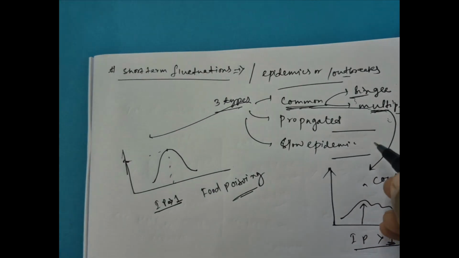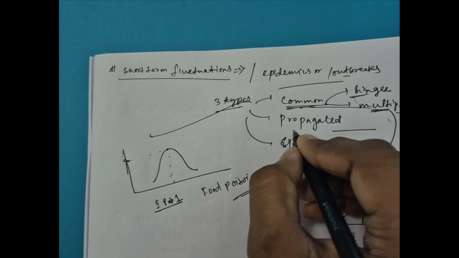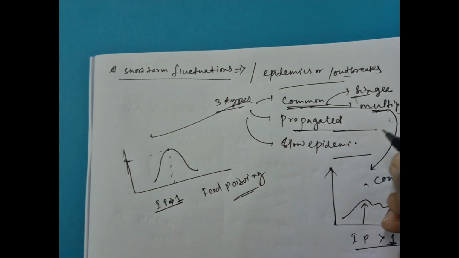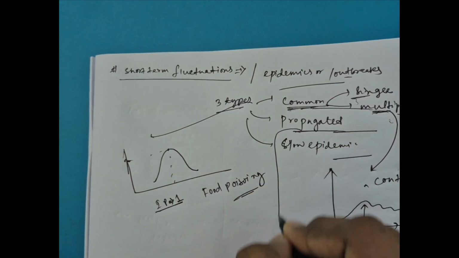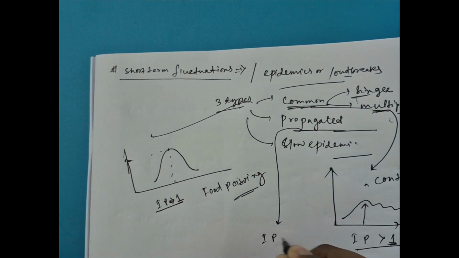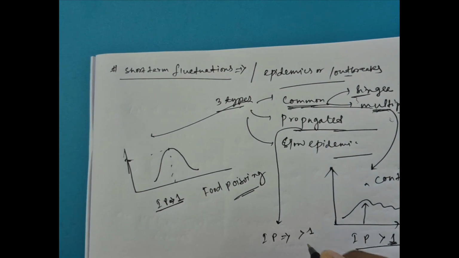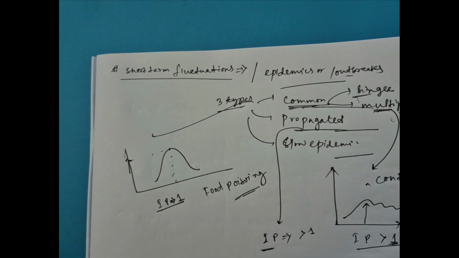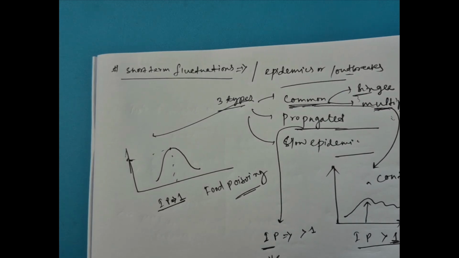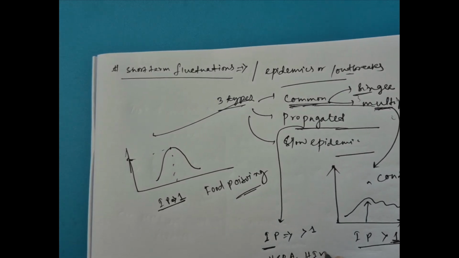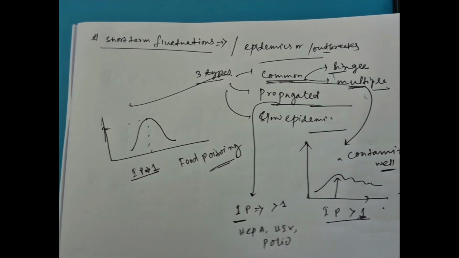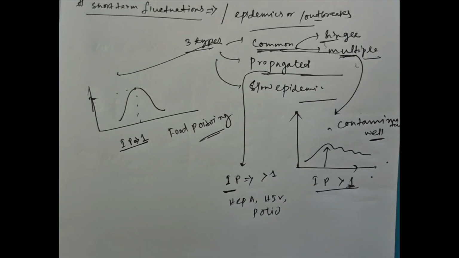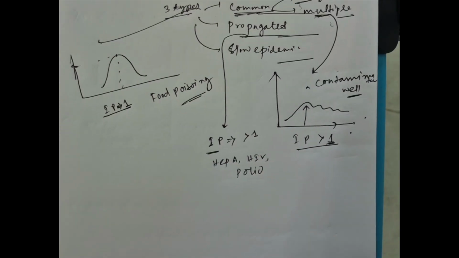But where there is a multiple source, in that case we will see the propagated epidemic. For the propagated epidemic, there will also be more than one incubation period, and it is actually seen in highly infectious, contagious diseases like hepatitis A, HIV, and polio. In those cases we see propagated epidemics.